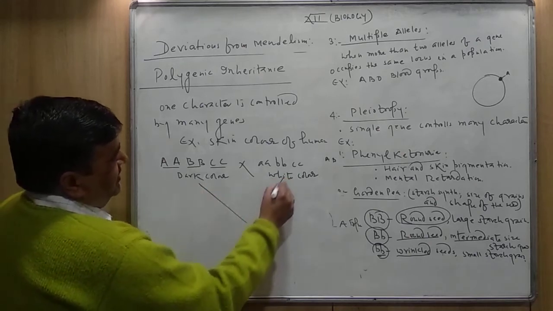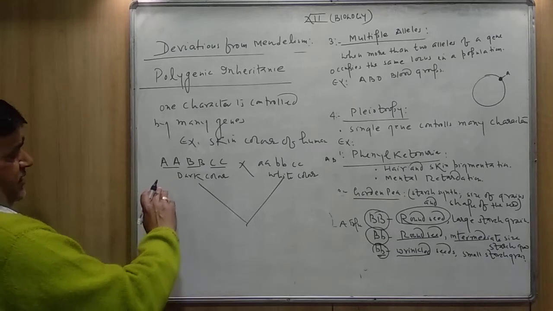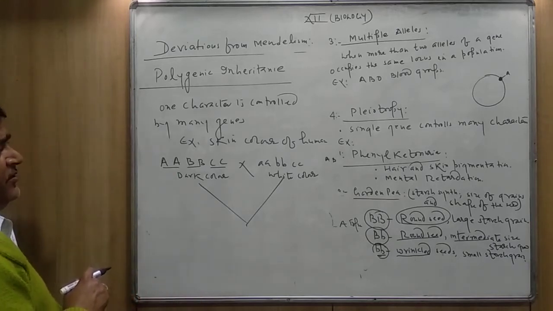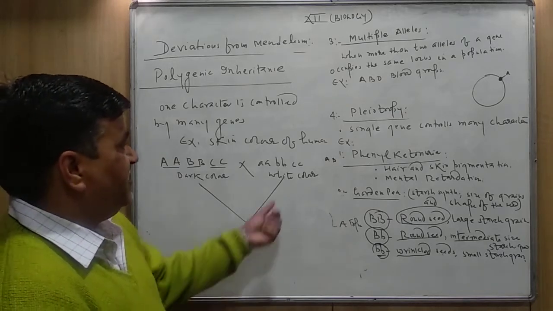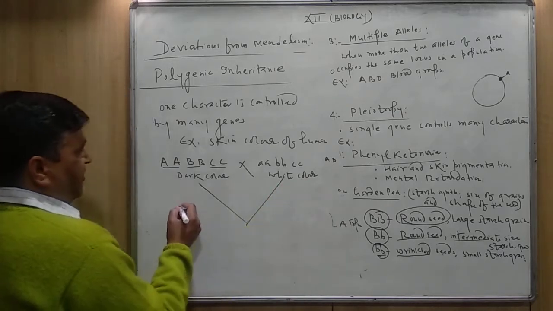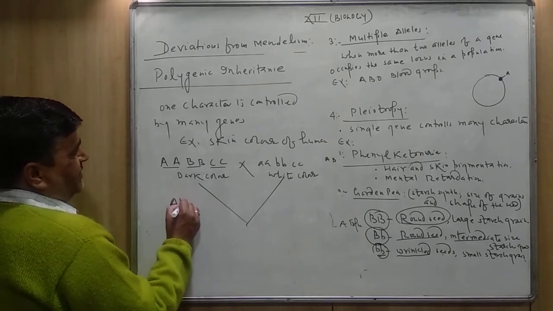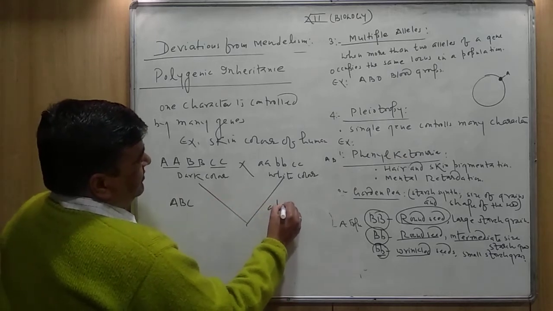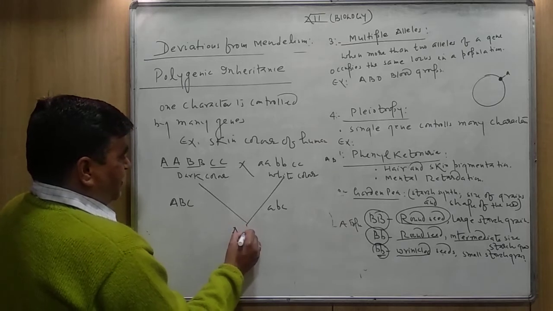And if you cross a person having dark color skin who is going to be married with a person having white color of the skin, what kind of gamete will be formed here? Capital A, capital B, capital C, and here is small a, small b, small c. And what kind of offspring will they produce?